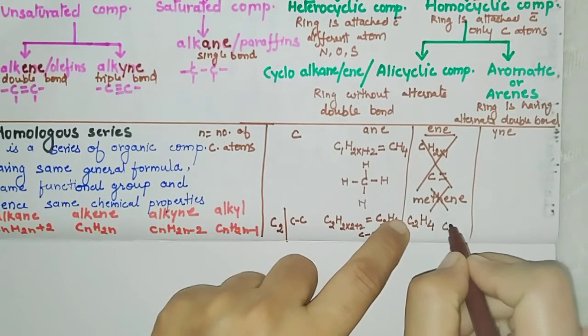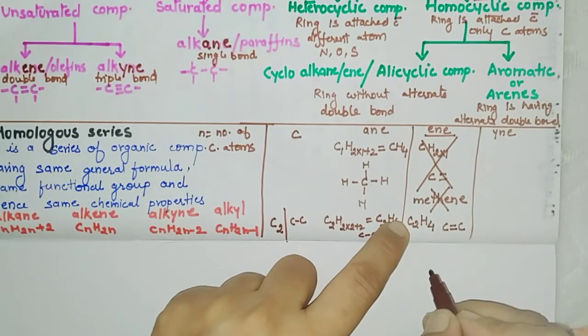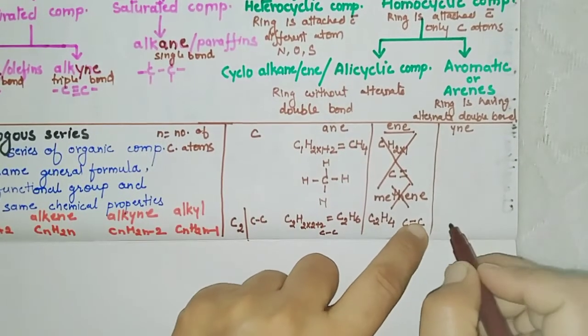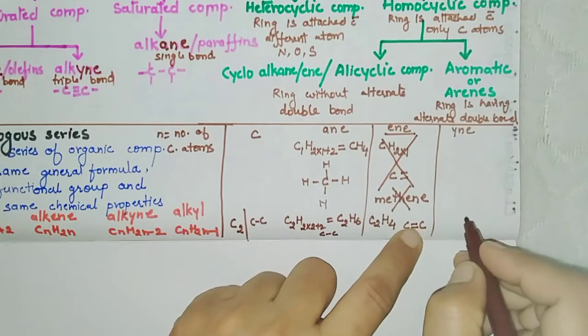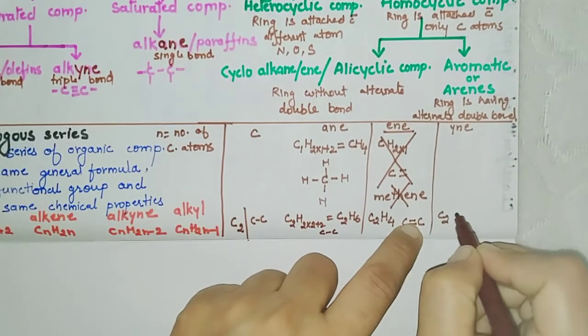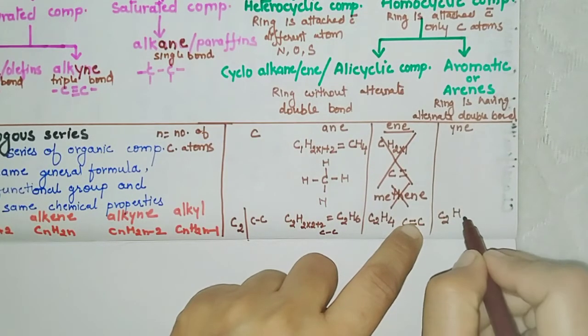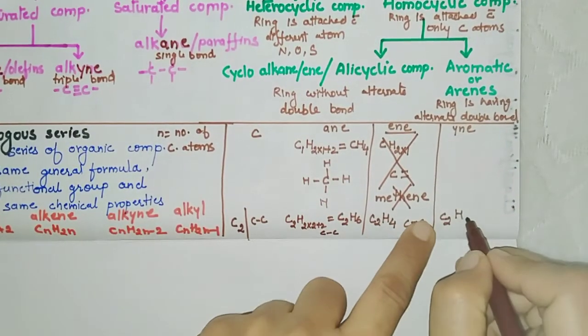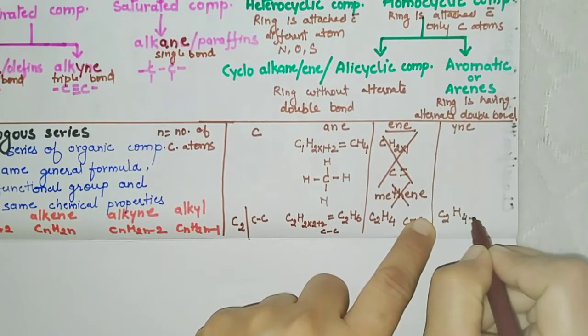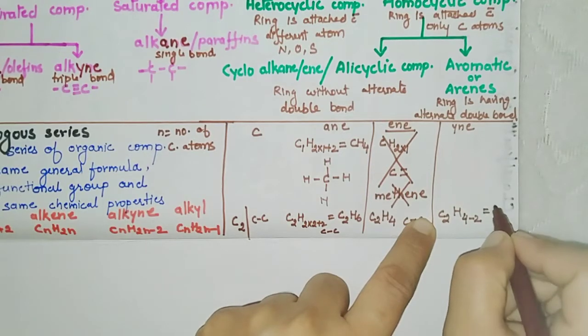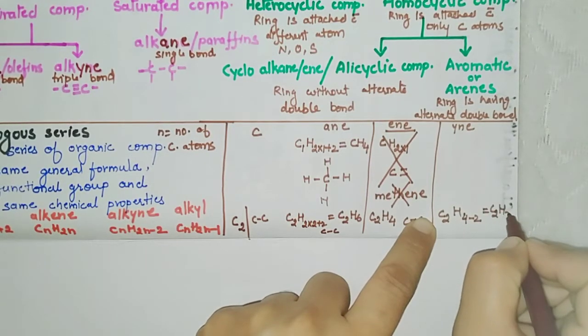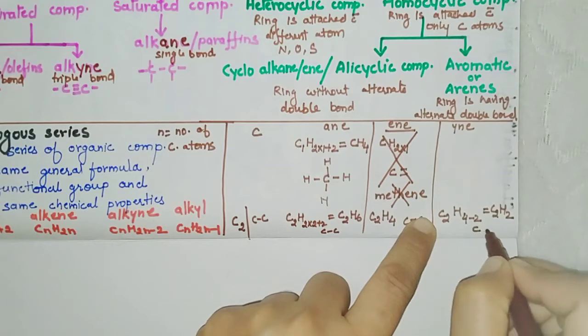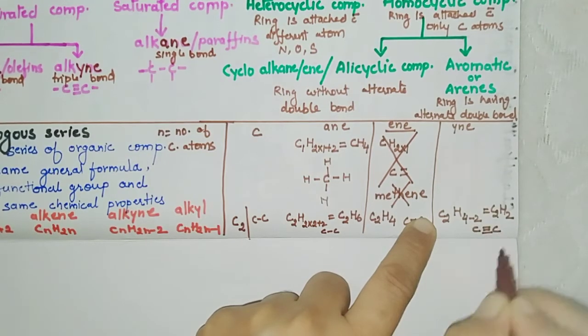This means C double bond C. Okay, now for YNE, what will be our structure? C2H2n minus 2, 4 minus 2. This becomes your C2H2. This means triple bond.